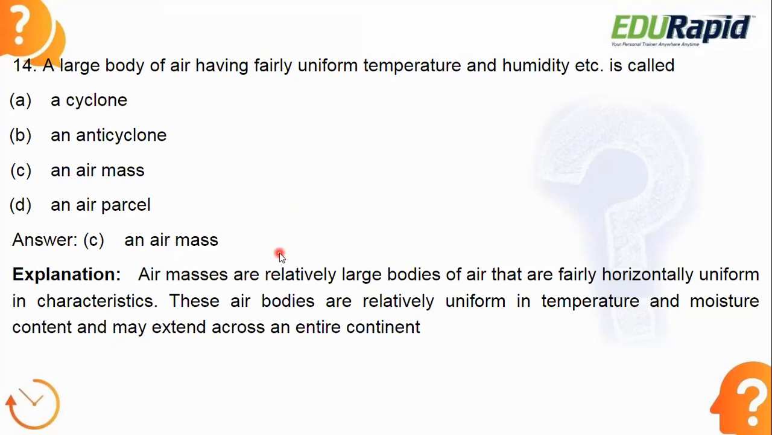So remember, what is an air mass? It is a relatively large body consisting of uniform temperature and humidity. That much you need to remember.